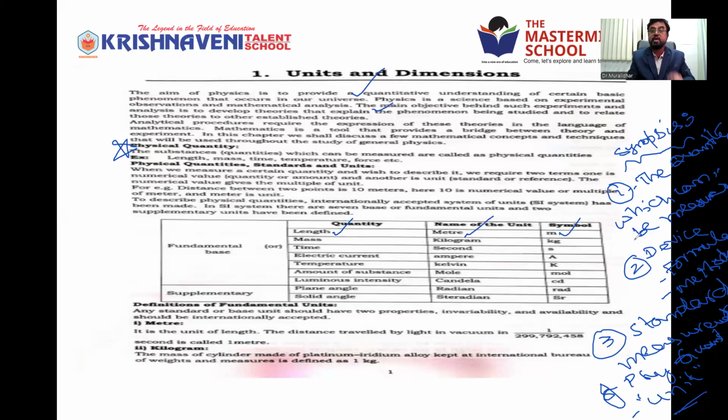We cannot measure length in kilogram. Length can be measured in meters or centimeters or kilometers only. We cannot measure it using any other. That is standard, fixed. Mass is measured by kilogram. We cannot measure mass in meters or in seconds. Similarly, time is always measured in seconds or minutes or hours, like that only. So that standard measurement is called a unit.